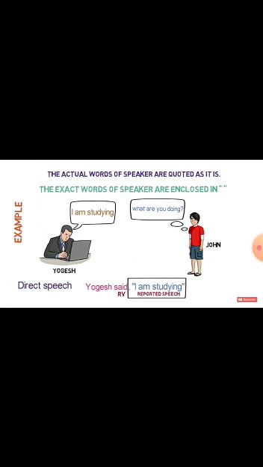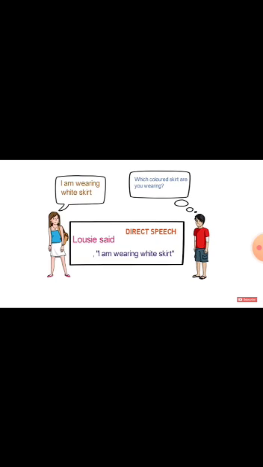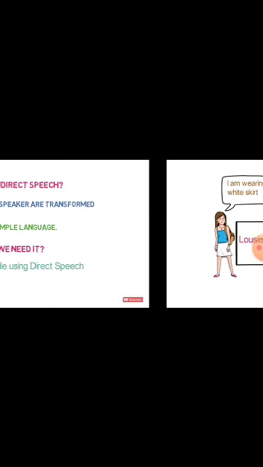Then here, Yogesh said is reporting verb and I am studying, the part that is in inverted commas, is reported speech. Now look at another example. One girl is saying, I am wearing white skirt. Then which colored skirt are you wearing? Then she is saying, I am wearing white skirt. In this way, Lucy said, I am wearing white skirt. In this, Lucy said is reporting verb and I am wearing white skirt is reported speech.